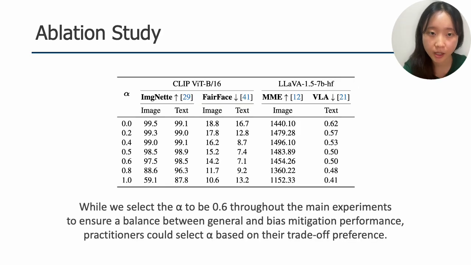Our ablation study maps a clear Pareto trade-off governed by the weight parameter alpha. Setting alpha to 0 yields a baseline model, while alpha to 1 maximizes debiasing but degrades general perception performance. Based on these empirical curves, we suggest a balanced default of alpha to be 0.6, allowing practitioners to easily tune the framework to their exact requirements.